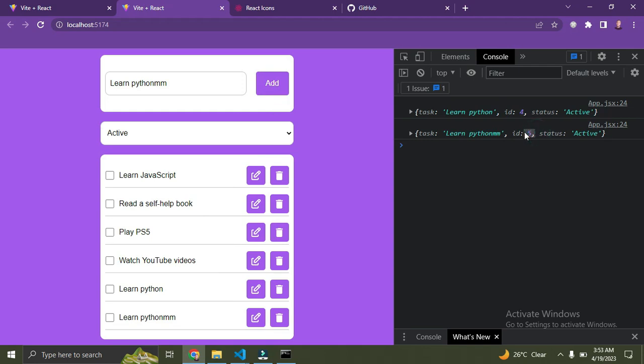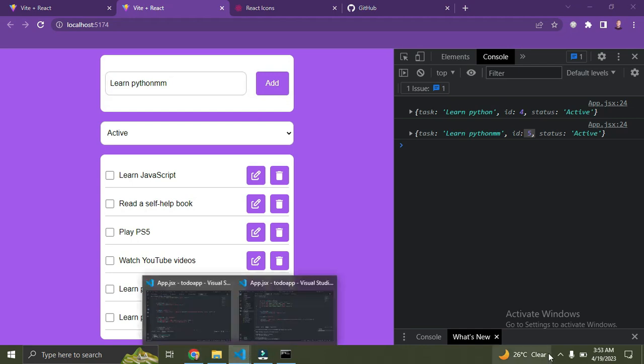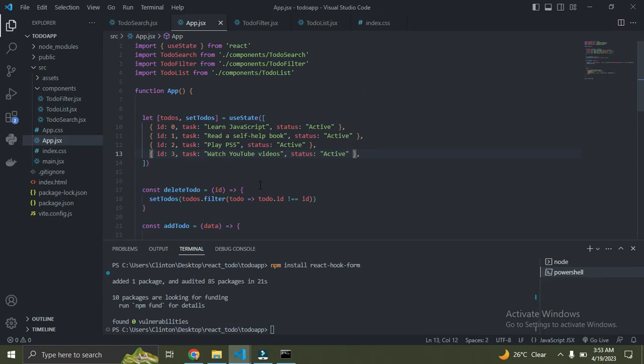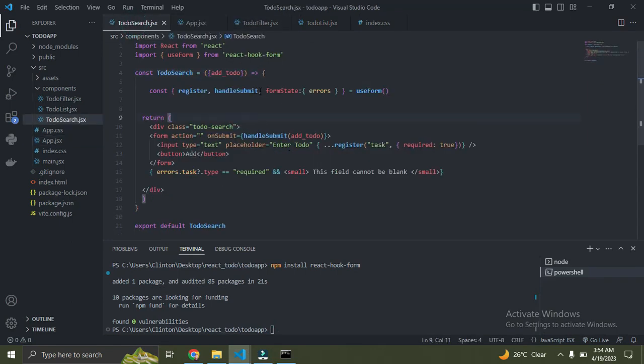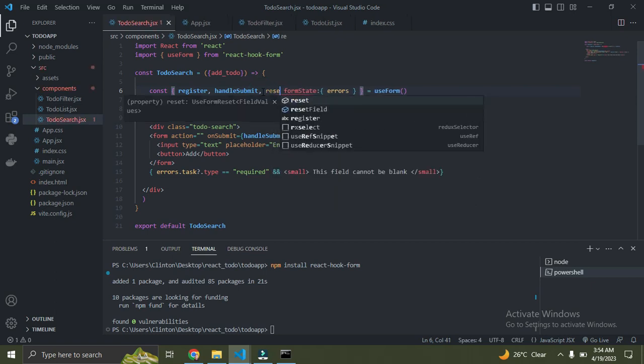But if you check closely, there's a problem here. Whenever we add a to-do, we want to make sure that this field goes blank. So how do we go about that? Go down to your search components. We're almost done. Here it is.